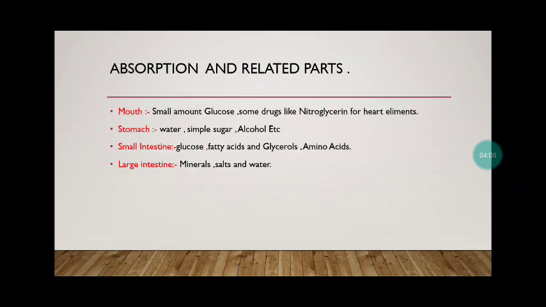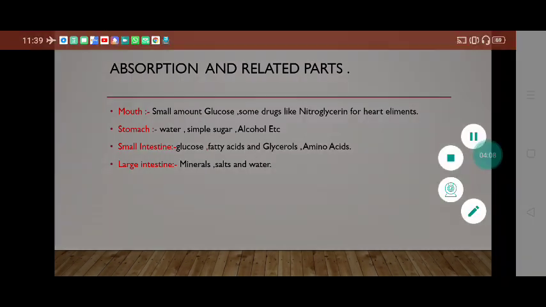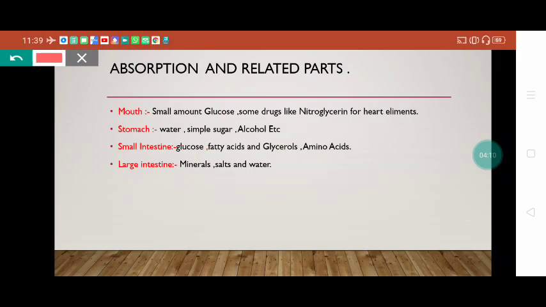Next is absorption related to specific parts. First of all, the mouth. A small amount of glucose and some drugs which are used for the heart are directly absorbed from the mouth. From the stomach, water, simple sugar and alcohol are directly absorbed into the bloodstream.